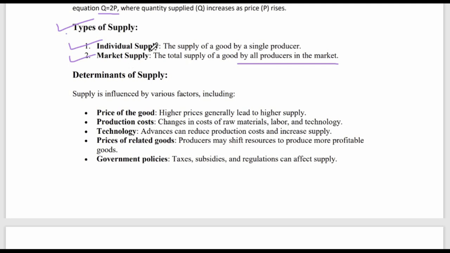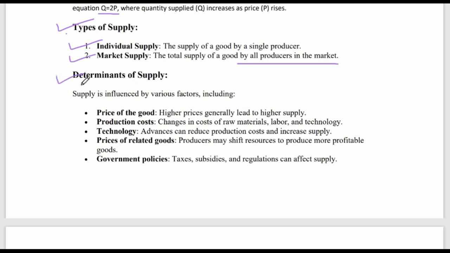Individual supply is when I alone as a manufacturer sell shoes in the market. Whereas when all manufacturers of shoes along with me supply their products in the market, that is market supply.